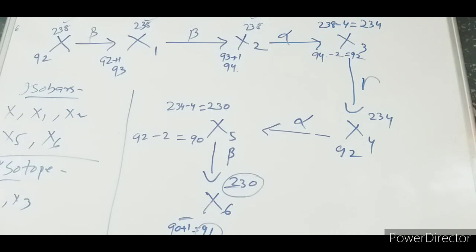Then, yes. Another 93, anything comes, 93, no. 94, anything comes, no. Okay, so isotope. So now I can ask you one question. How many minimum alpha and beta emissions should be there to get an isotope of a nucleus?